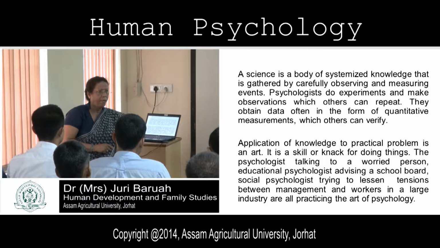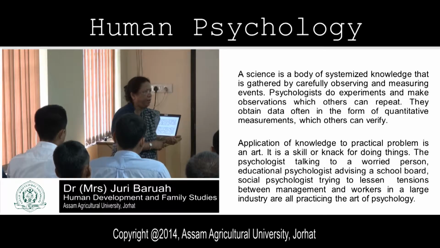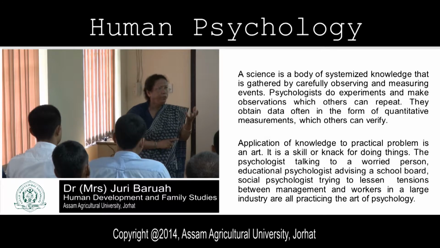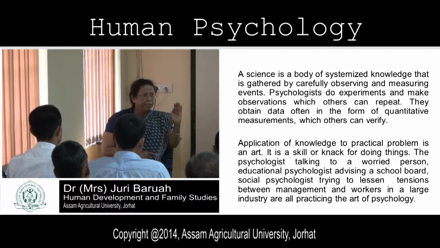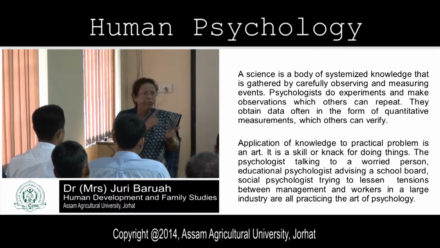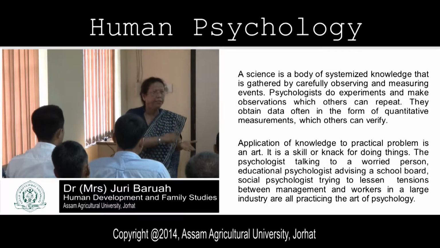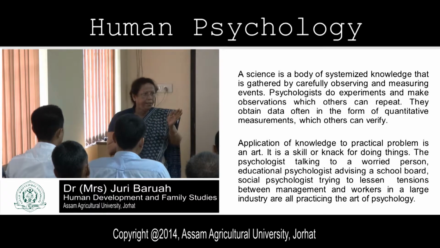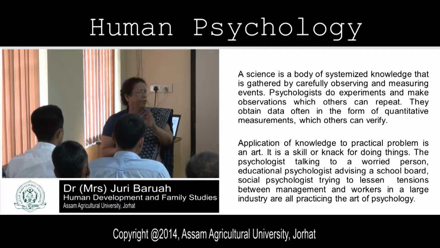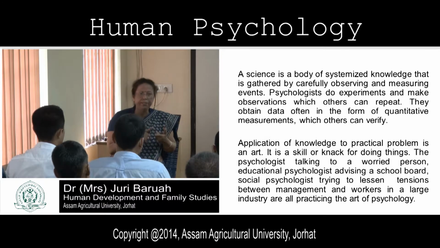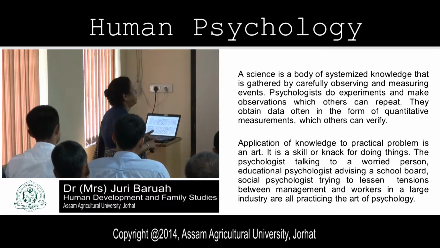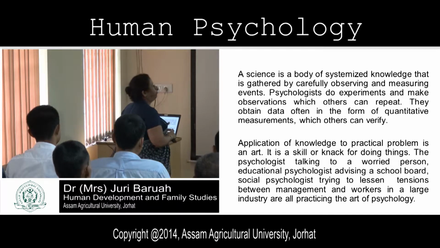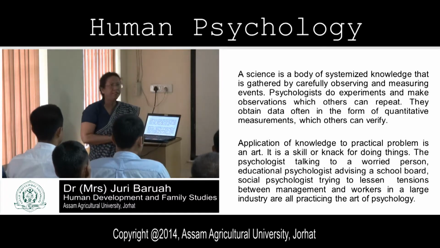Suppose intelligence. How have Wechsler or Stanford Binet come to a conclusion that intelligence is like this? Because systematically he observed human behavior right from birth to adolescence. And then he came to the conclusion that an individual's intelligence is like this. So systematically observing the events and then organizing it, which others can repeat. They obtain data often in the form of quantitative measurements which others can verify.